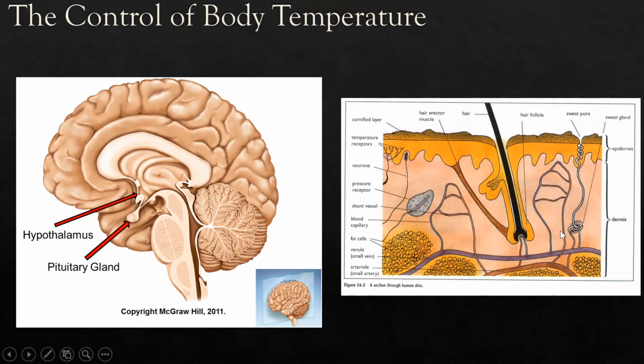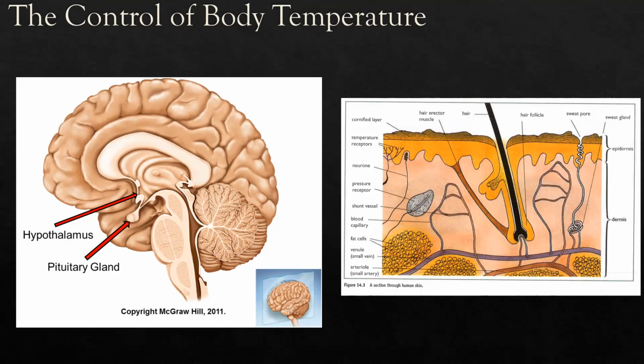Then now we talk about how to control the body temperature. As I mentioned before, body temperature needs to be controlled, because if it is too high, our enzymes can be denatured and they cannot catalyze the reaction. If it is too low, the enzyme and substrate cannot collide with enough energy, so the reaction cannot occur, or if it does occur, it will occur at a very low speed, and then it cannot support life.